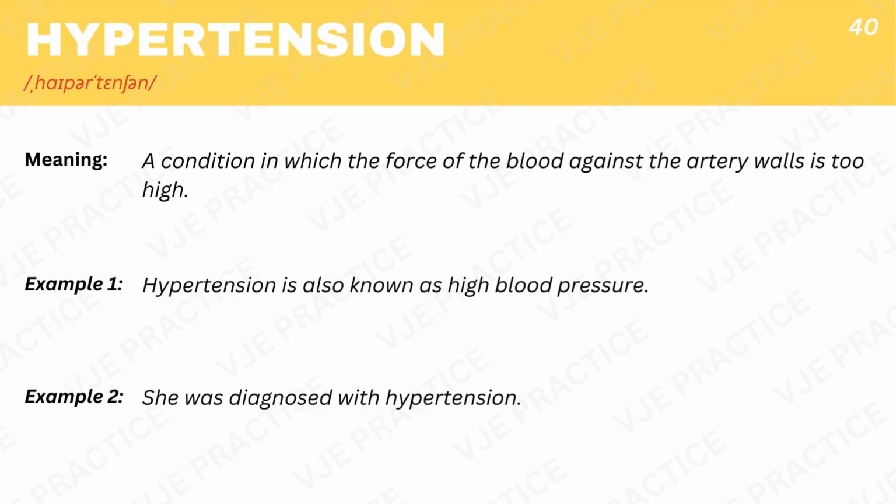Hypertension, a condition in which the force of the blood against the artery walls is too high. Example 1. Hypertension is also known as high blood pressure. Example 2. She was diagnosed with hypertension.